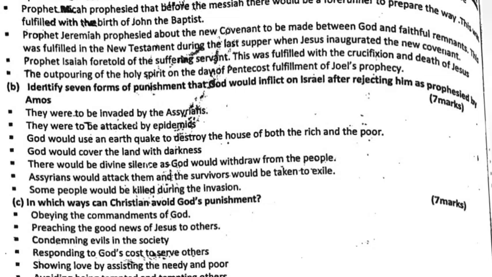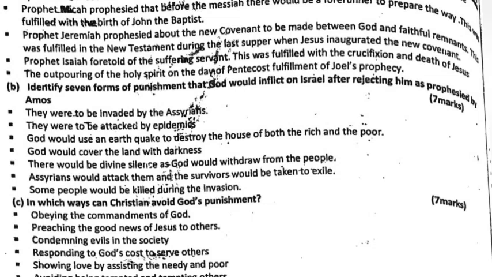Question 4b. Identify seven forms of punishment that God would inflict on Israel after rejecting Him, as prophesied by Amos. They were to be invaded by the Assyrians. They were to be attacked by epidemics. God would use an earthquake to destroy the houses of both the rich and the poor. God would cover the land with darkness. There would be divine silence as God would withdraw from the people.